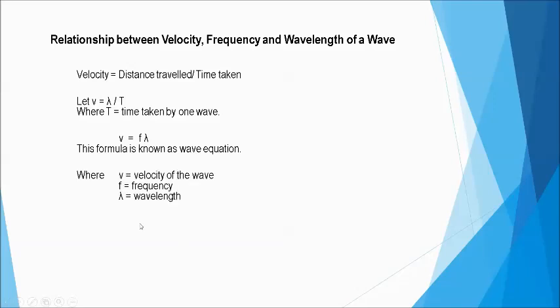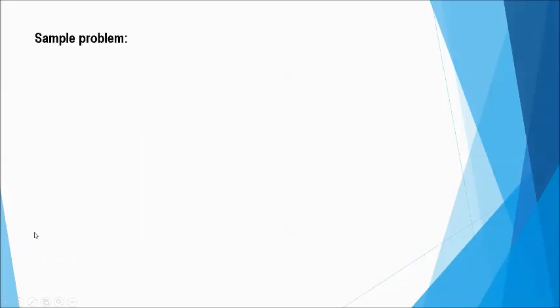And with that, we say that the variables are v, the velocity of the wave, f, the frequency, and lambda, the wavelength. So we have seen that velocity of a wave is frequency times wavelength. Now you know why it's f, and why the unit for velocity is still in meters per second. Kasi itong f is 1 over T, so ibig sabihin 1 per second, and this lambda is in meters, so velocity would be in meters per second. So with that, let us have a sample problem, all right?